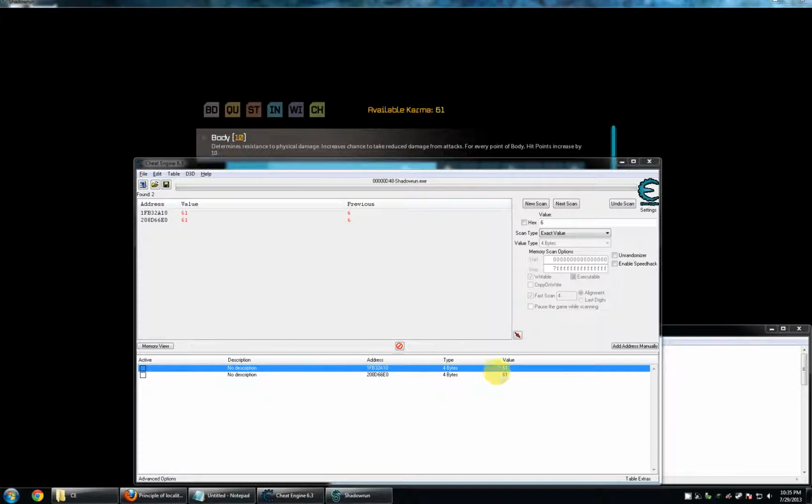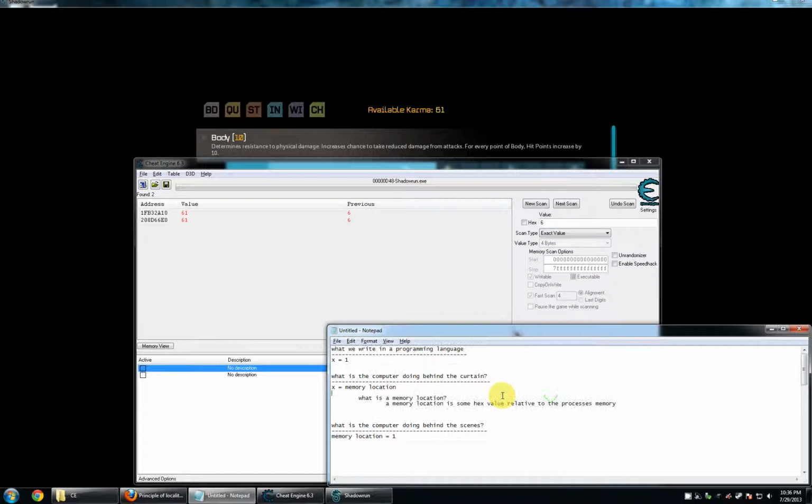We've talked about finding values. We talked a little bit about types, and a little about addresses. Description is a completely irrelevant field to what we're discussing right now. The active thing and locking values mean nothing here. So we enter values up here. Cheat Engine scans the memory associated with this process and finds those values. We filter those values down to a level where we can double click or add them to the address list. They come down to the address list.